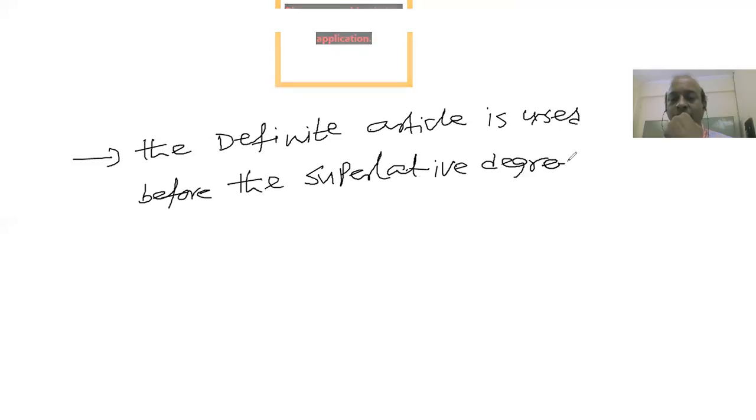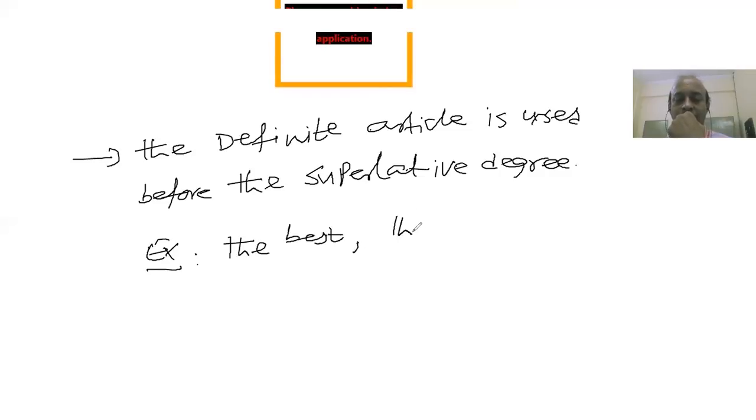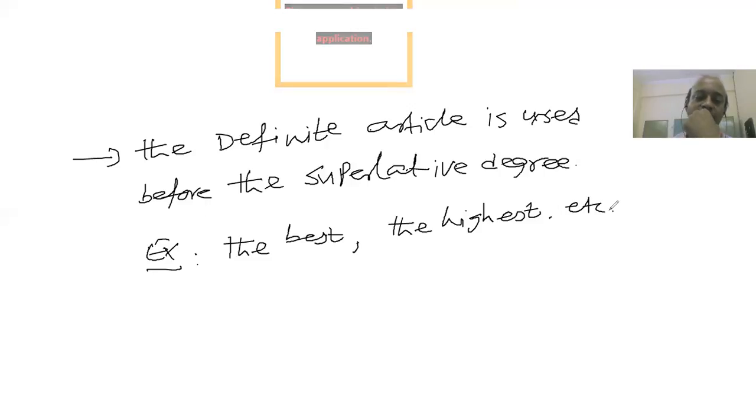You need to use the definite article before the superlative degree. For example, the best, right? The highest, etc. So it is used before the superlative degrees, right?